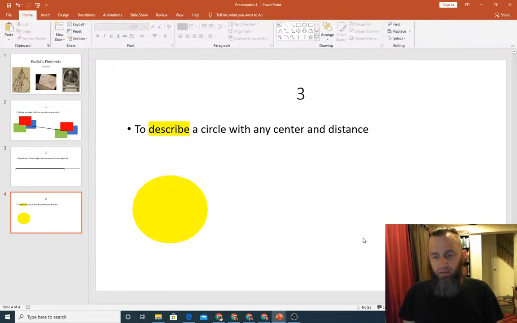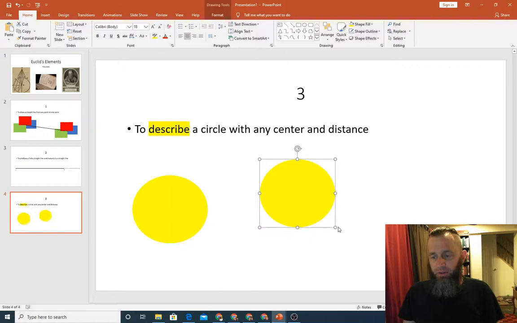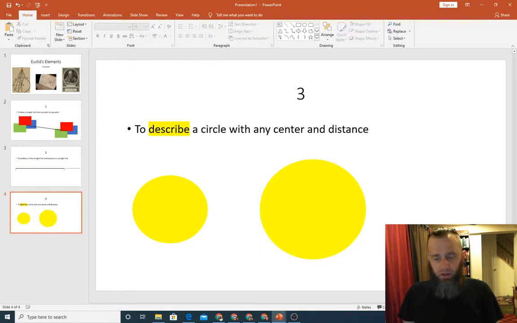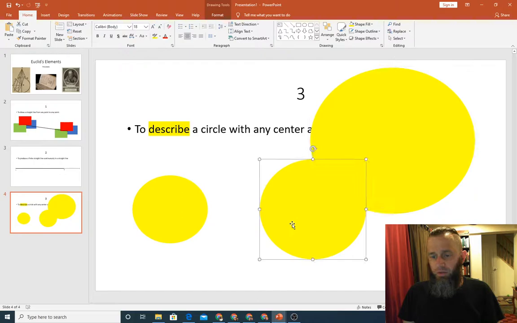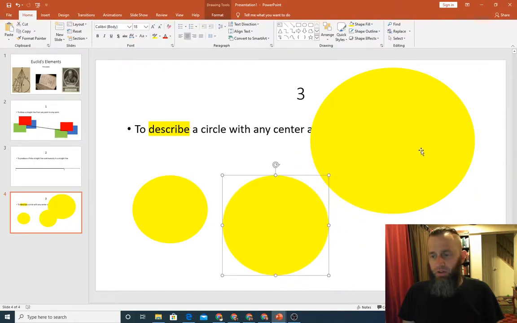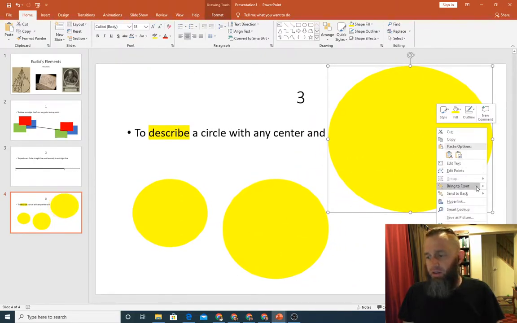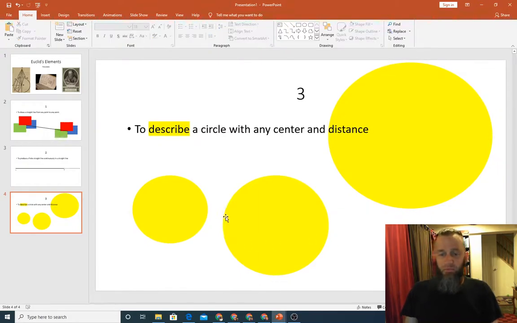You can have that circle, but you can also have that circle, and you can also have an even bigger circle. A really big circle. Let's move our circles here and send this to the back. So you can have a circle with its center anywhere and its distance as big as you want. Let's assume that in order to do geometry.